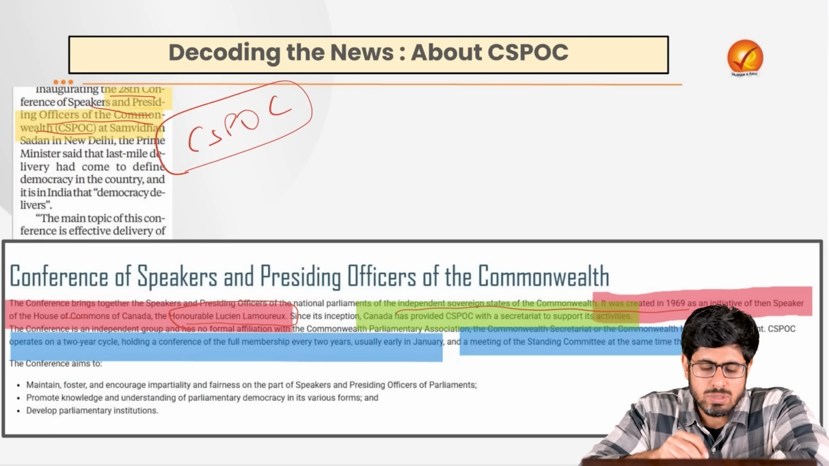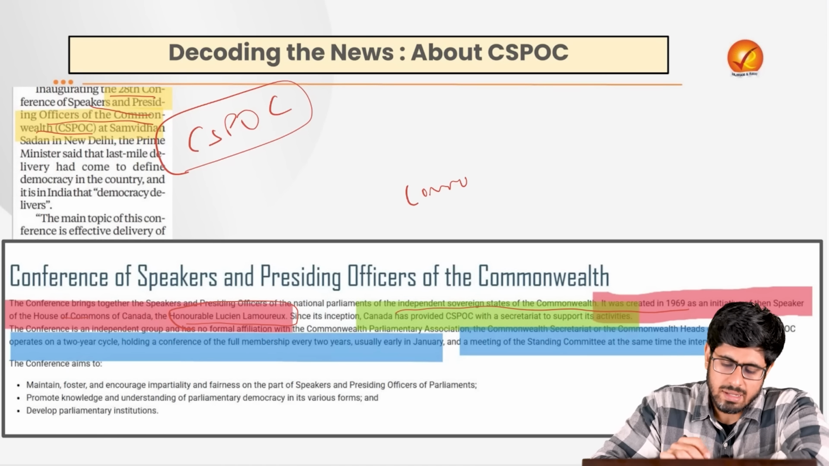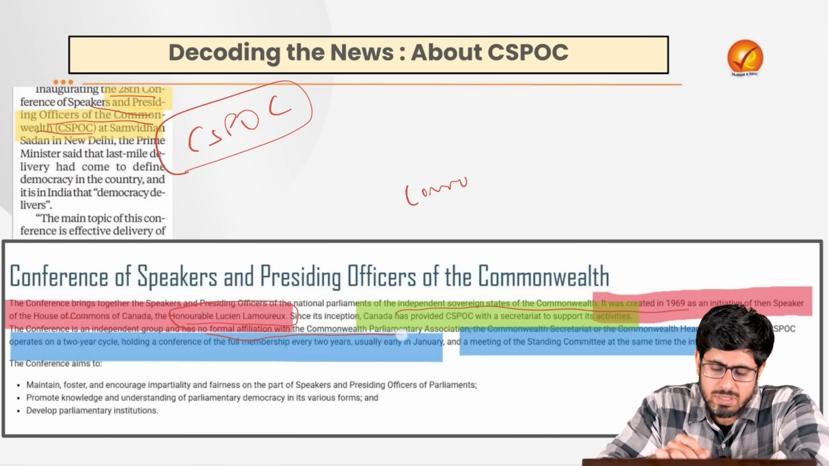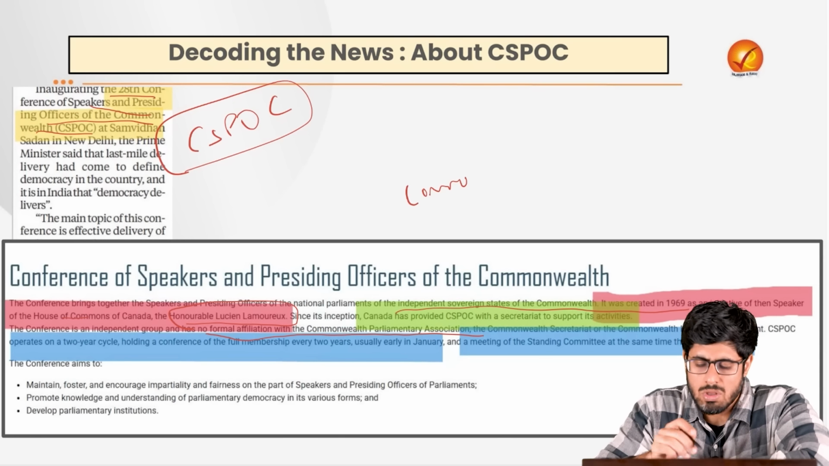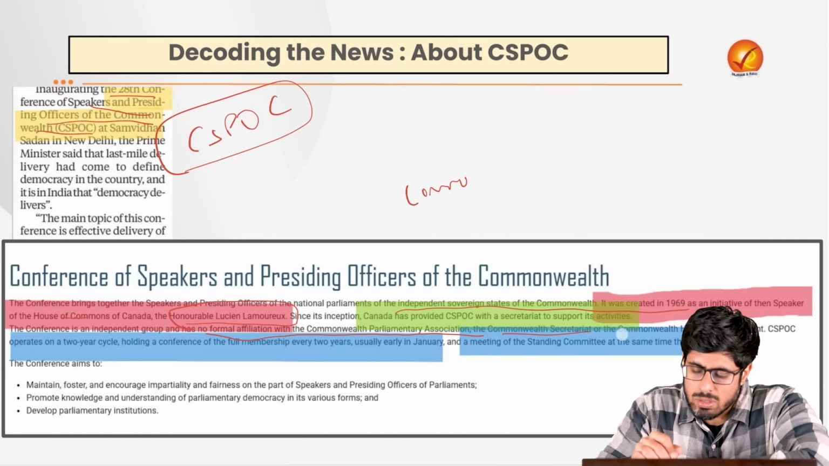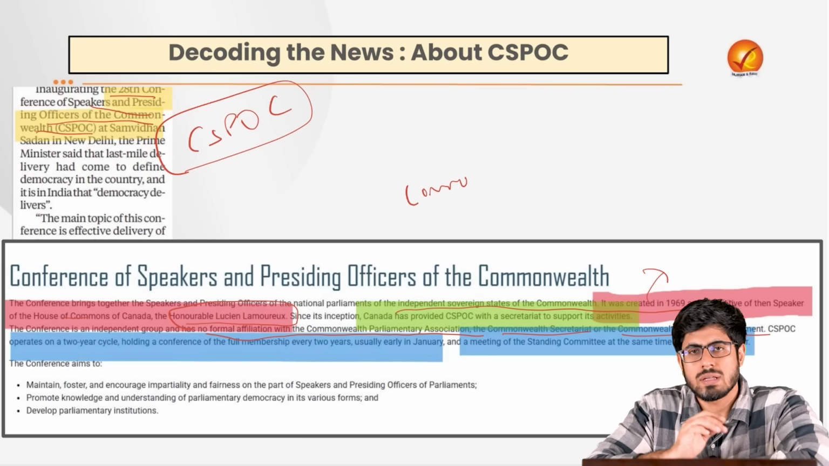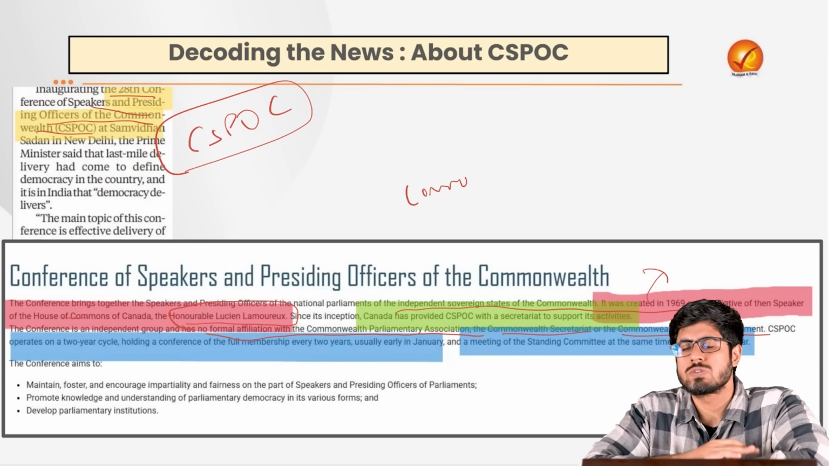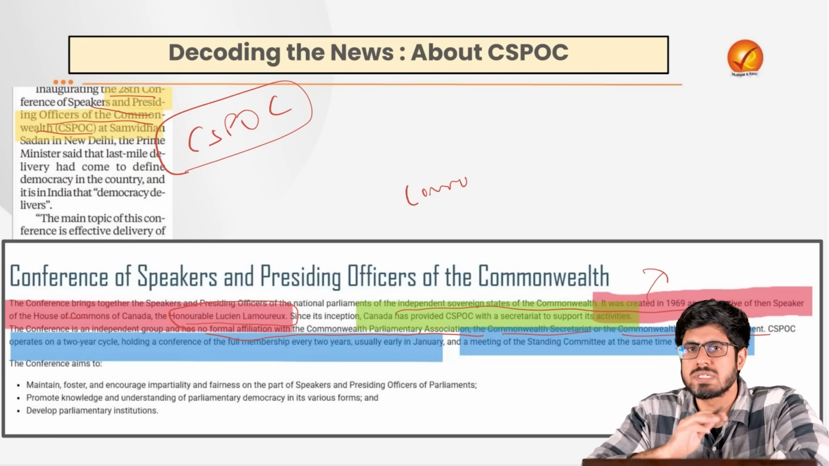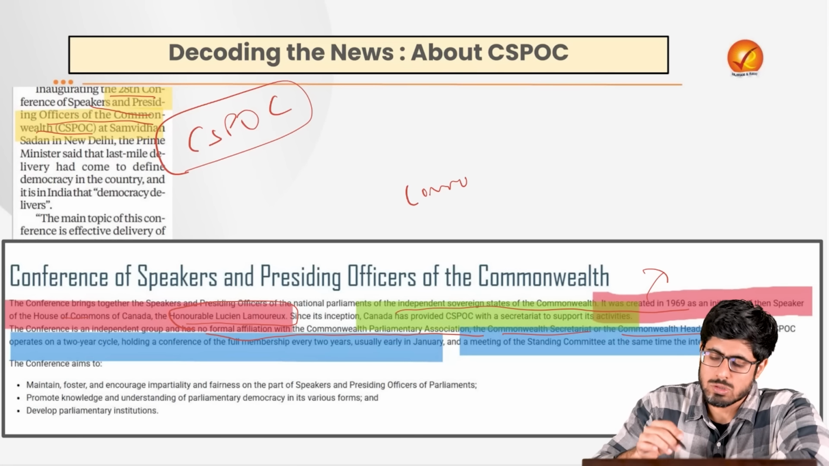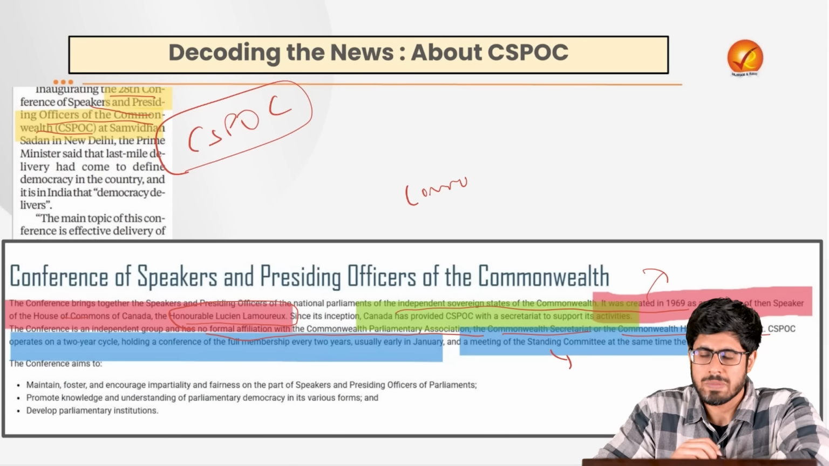So it is not actually an initiative of the Commonwealth, and you would find it very interesting that it has no formal affiliation with the Commonwealth Parliamentary Association, the Commonwealth Secretariat, or the Commonwealth Heads of Government. It is an independent initiative of the Speaker of the House of Commons of Canada. It was established in 1969. Its secretariat is also provided by Canada today.